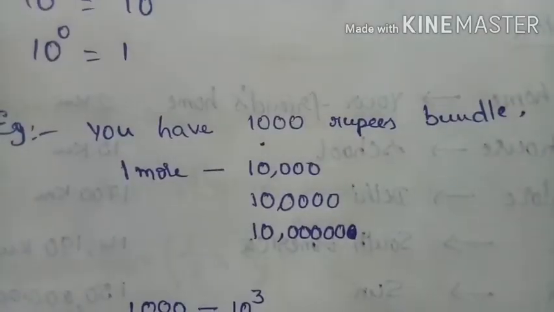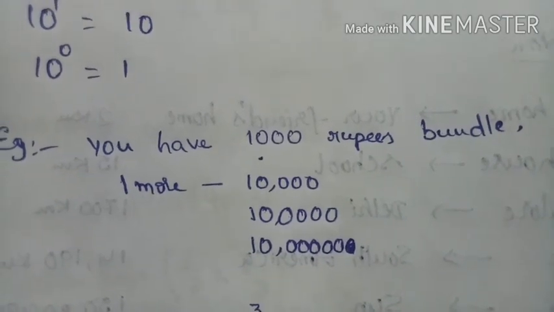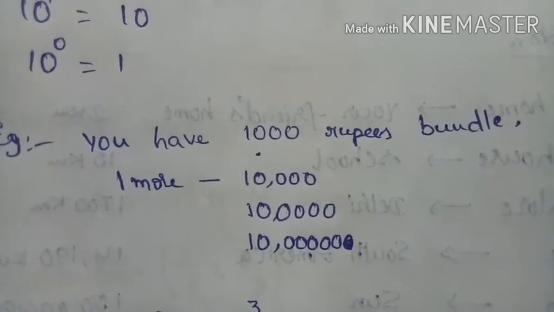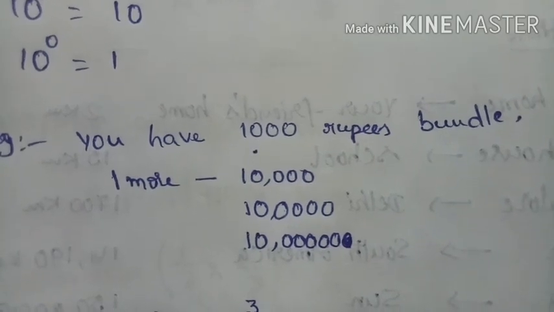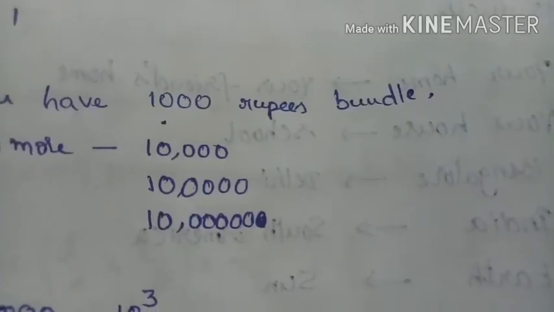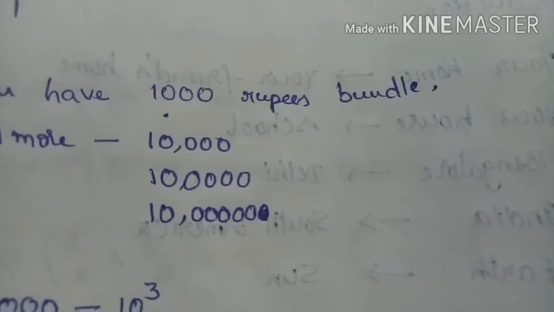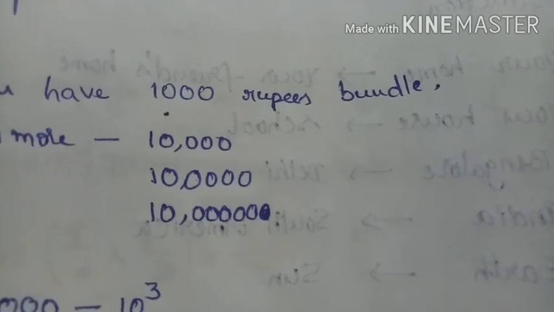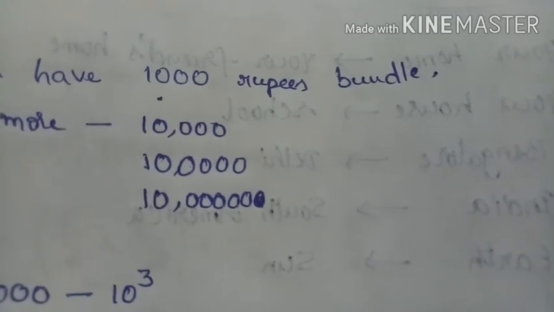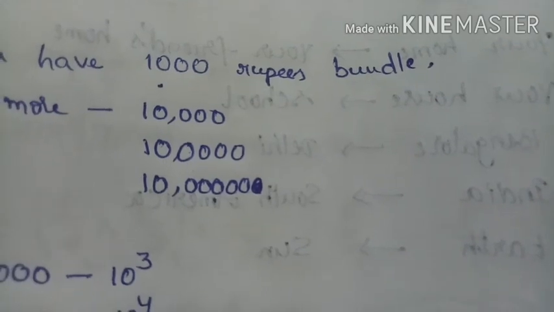So you will see, representing numbers with more zeros sometimes becomes inconvenient. If I show this number, tell me how much is this one? Actually, we need to count the number of zeros: unit place, tens place, 100 place, in this way only. Then only we will be able to tell whether it is 1 lakh or 10 lakh or 10,000.